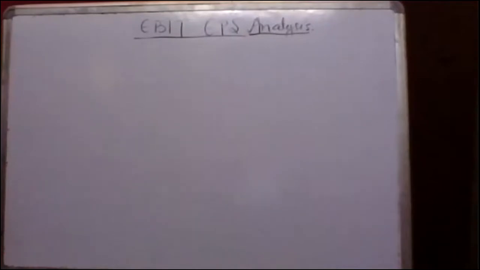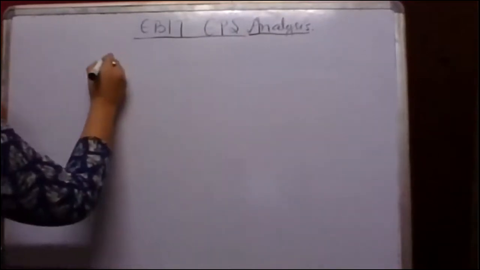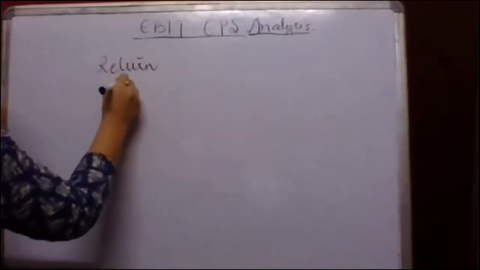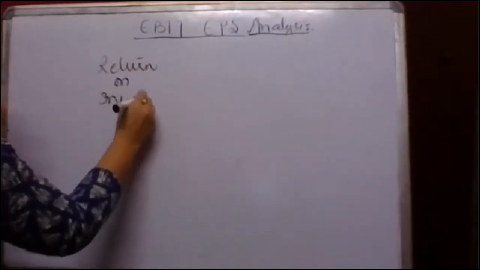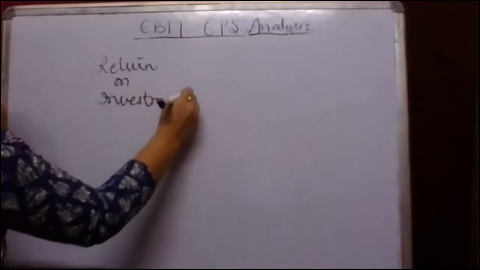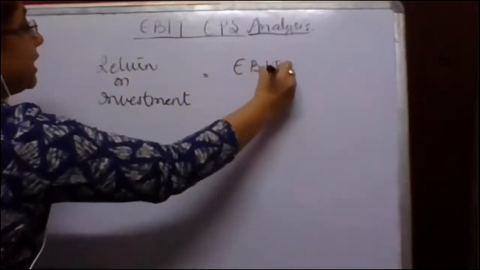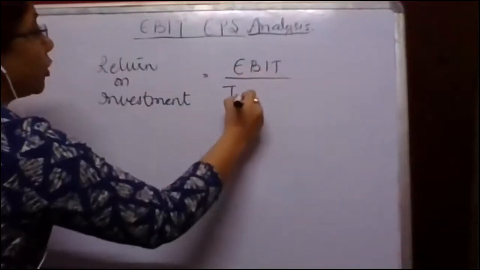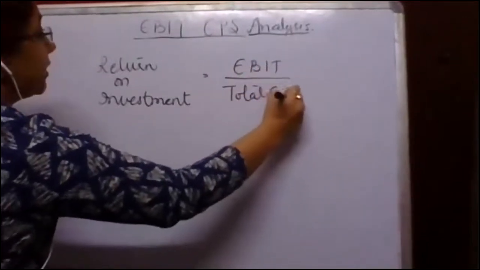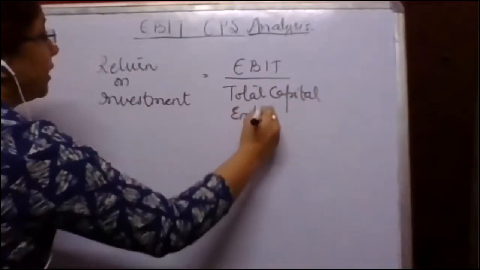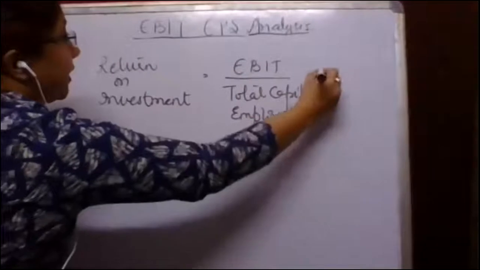Now, to answer this question, let us first calculate return on investment. The formula for calculating return on investment is EBIT upon total capital employed into 100.